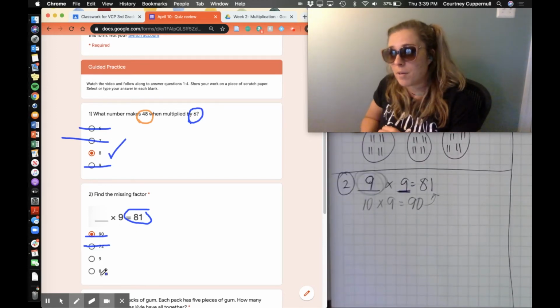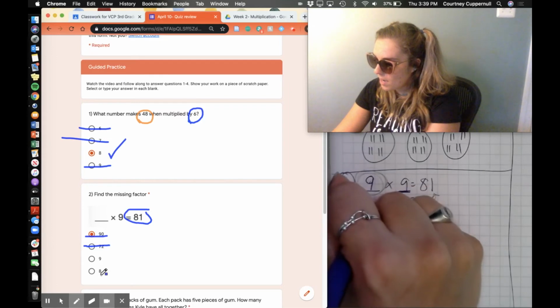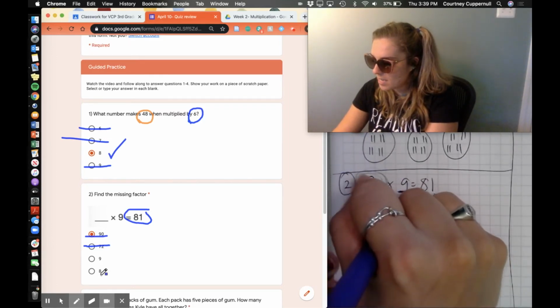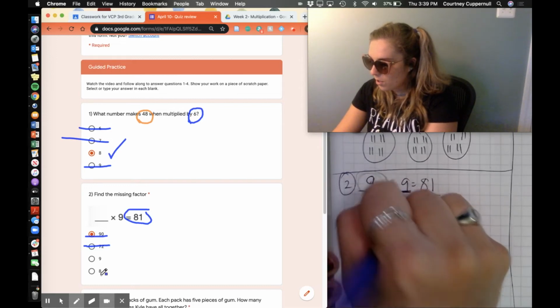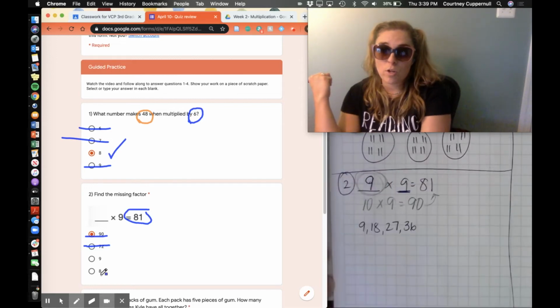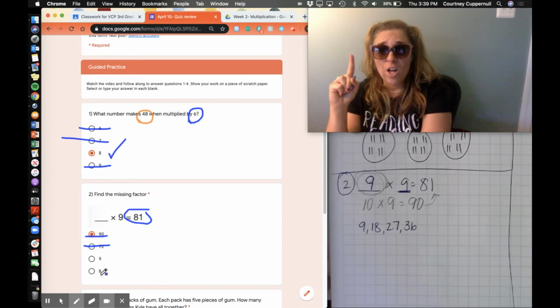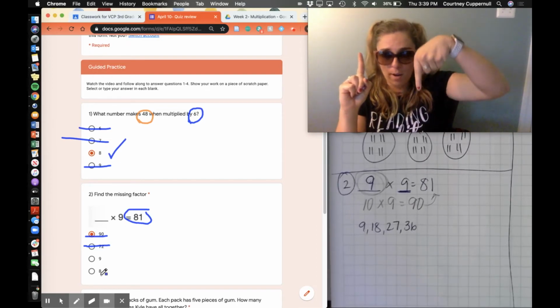To double check, I'm going to skip count. I'm going to say 9. 9 plus 9 is 18. If I add 9 to 18, I get 27, 36. Remember, my friends, we notice that pattern when we skip counted by 9s, that as the 10s go up by 1, the 1s go down by 1.